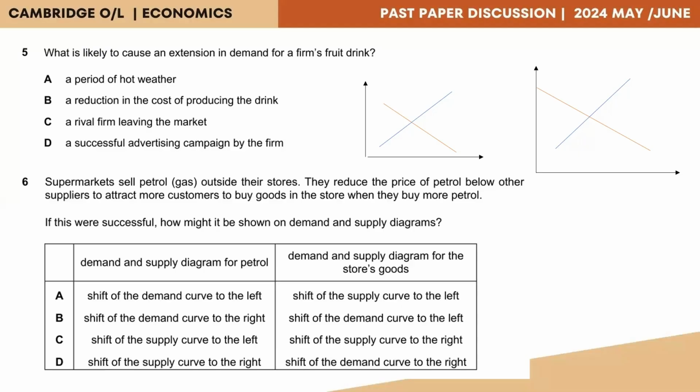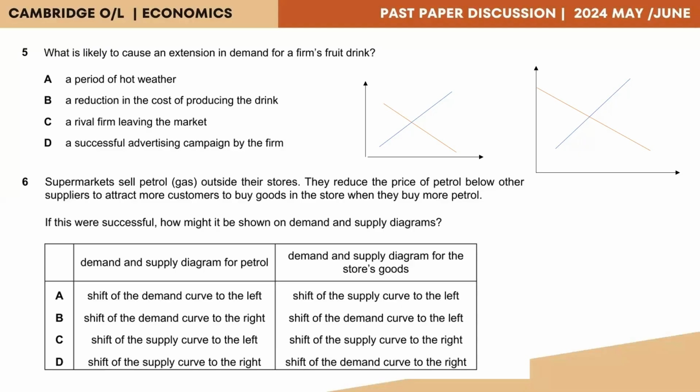D, a successful advertising campaign by the firm. This is also not the price. So that also does not result in a movement of a point. Instead, it will result in a shift. That leaves us with option B, in fact. And that's because when the cost of producing the drink falls, sellers are able to reduce the selling price.